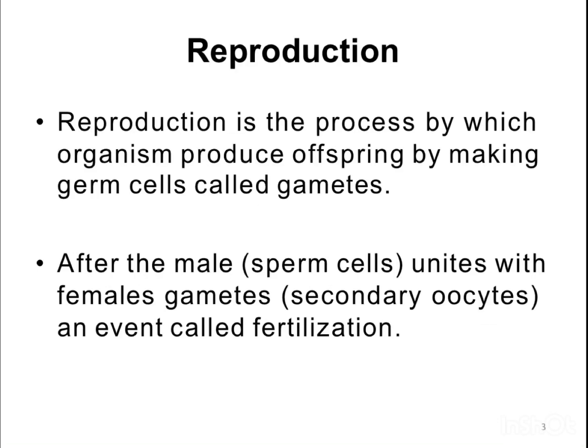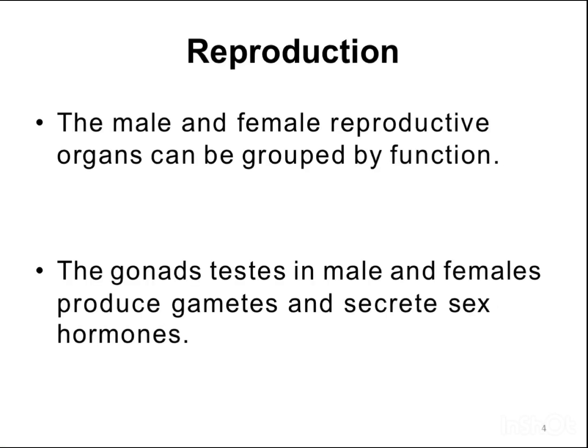Reproduction. Reproduction is the process by which organisms produce offspring by making germ cells called gametes. When the male's sperm cells unite with the female's gametes, the secondary oocytes, an event called fertilization occurs. The male and female reproductive organs can be grouped by function. The gonads, testes in males and ovaries in females, produce gametes and secrete sex hormones.